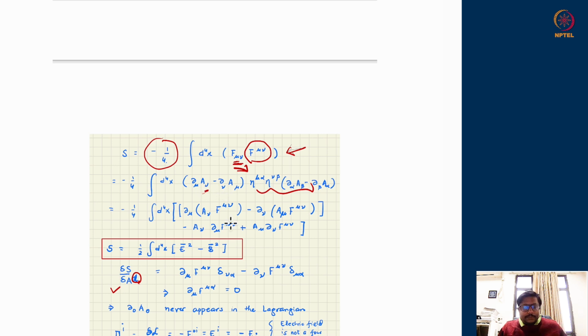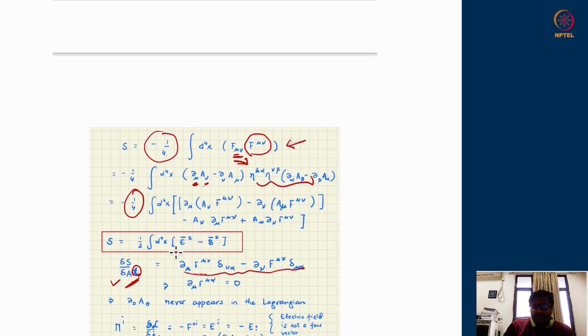I use the method of integration or differentiation by parts, let us say, where I shifted the derivative onto the f mu nu and a nu became the free function. And now I can do the derivative with respect to a nu, which will give me this kind of a structure. Ultimately, this factor of 4 exactly cancels with the factor of 4 which will appear on the derivative.